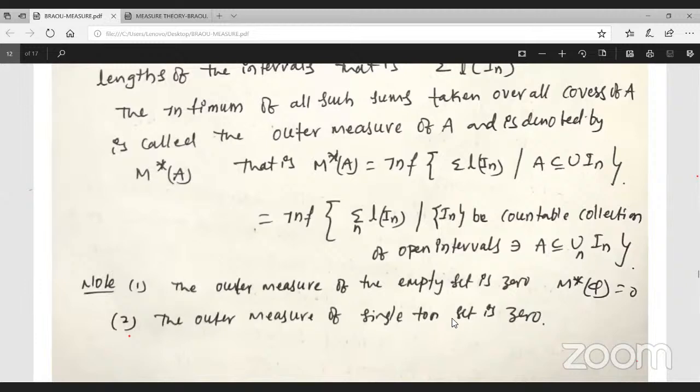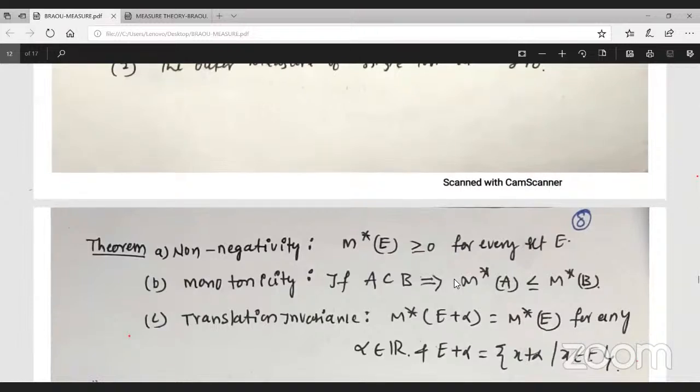Outer measure, therefore, is non-negative. The theorem is non-negativity: outer measure is always positive. Next, monotonicity: if A is a subset of B, then the outer measure of A is less than or equal to that of B. Then translation invariance. Just roughly write it down.